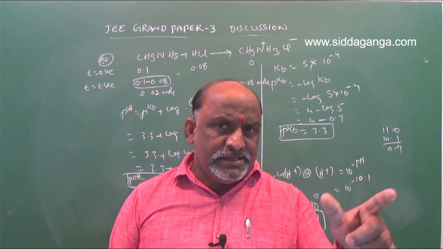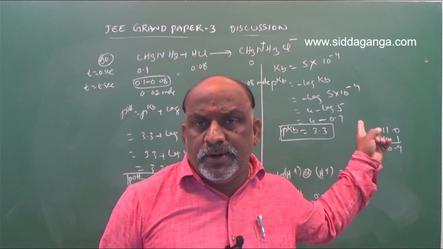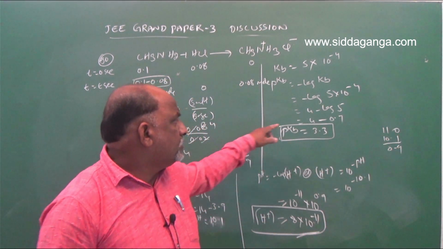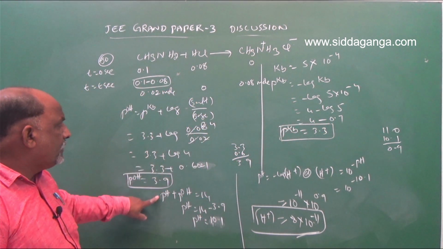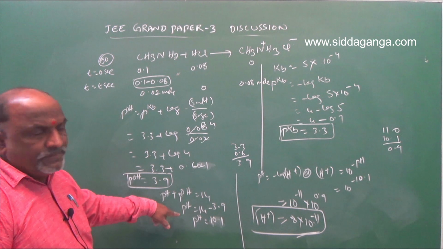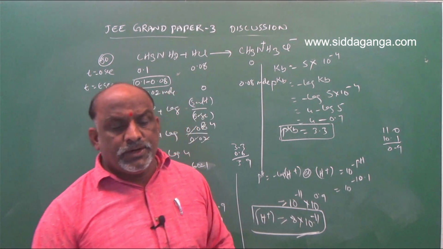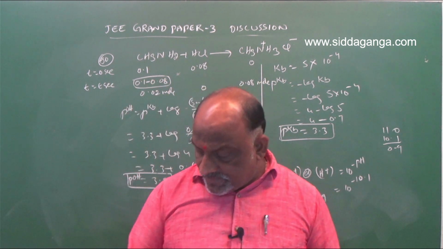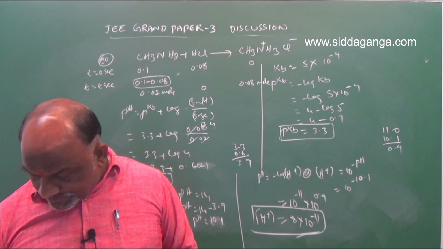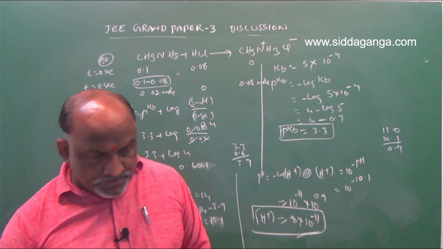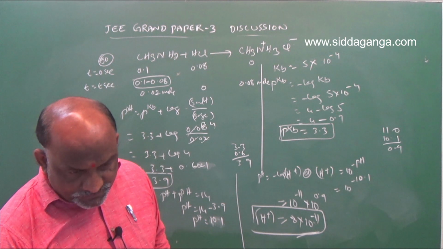If we want the exact value, we can substitute exactly here 0.602 instead of 0.6990, here 0.6021, then we will get the exact value. Approximately also we will get the same. So H plus concentration is equal to 8 into 10 power minus 11. 8 is the right answer for this question.